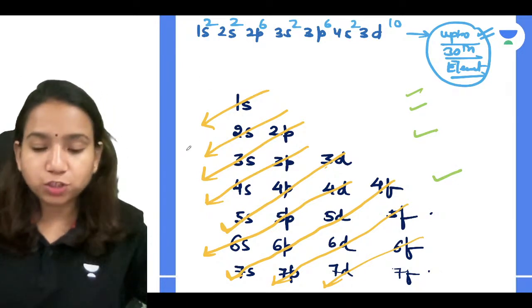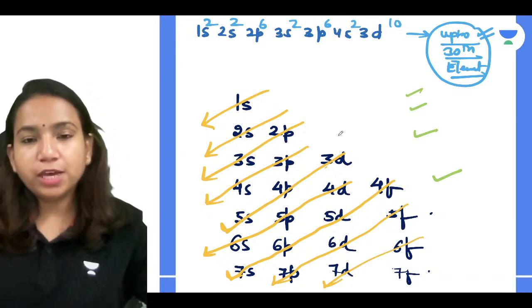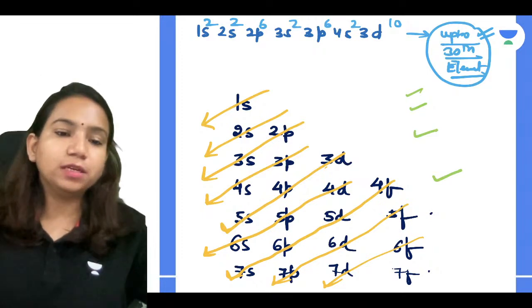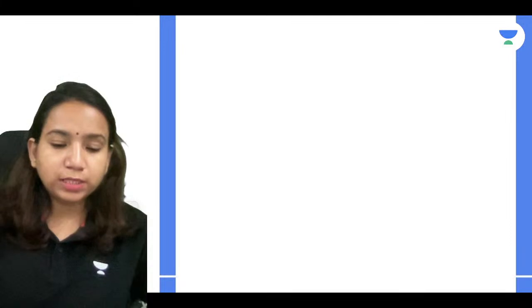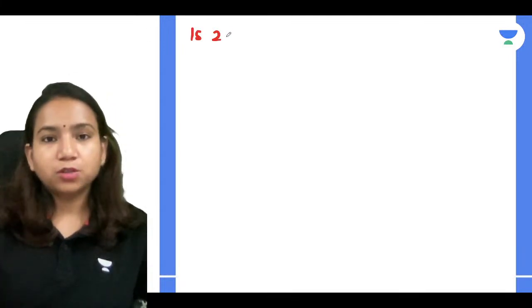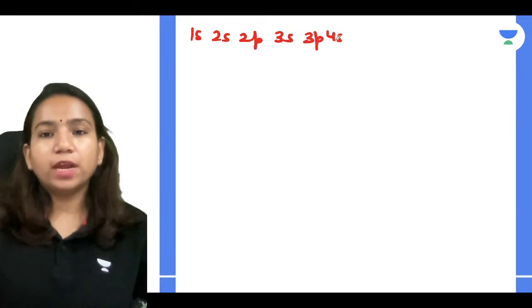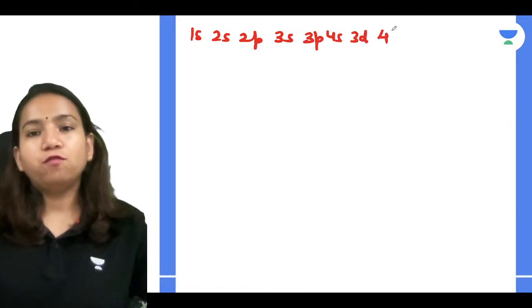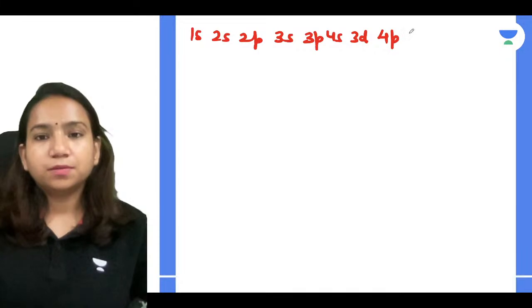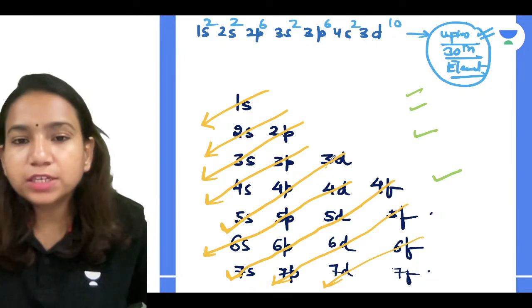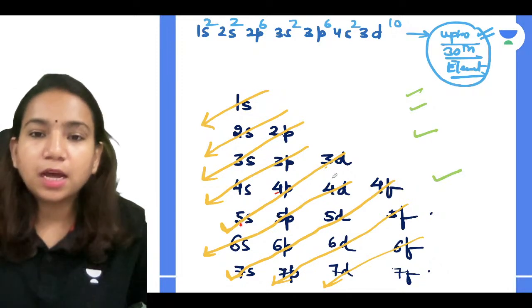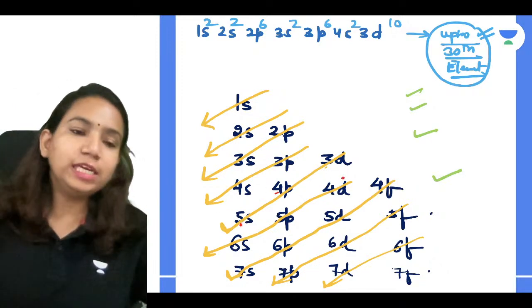And how can you learn the whole configuration order? First 1s, then 2s, 2p, 3s, 3p, 4s, and like that we can write it. If you want, we can write it quickly: 1s, 2s, 2p, 3s, 3p, 4s, 3d, 4p. Then 5s, 4d.